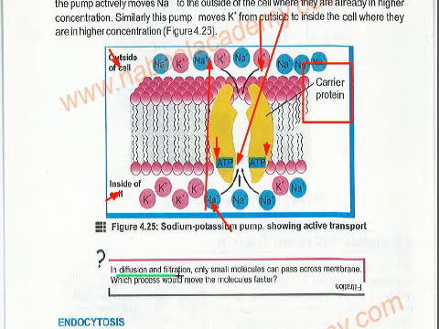Now they are asking you that larger molecules cannot pass through diffusion and larger molecules cannot pass through filtration from the membrane of the cell. So they say which is the fastest process. So filtration is the fastest process. And why? Because it happens because of the pressure.